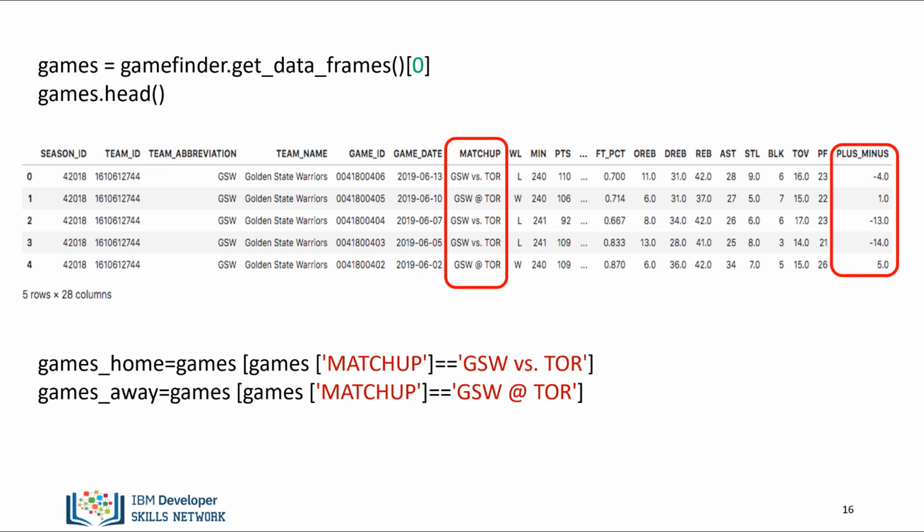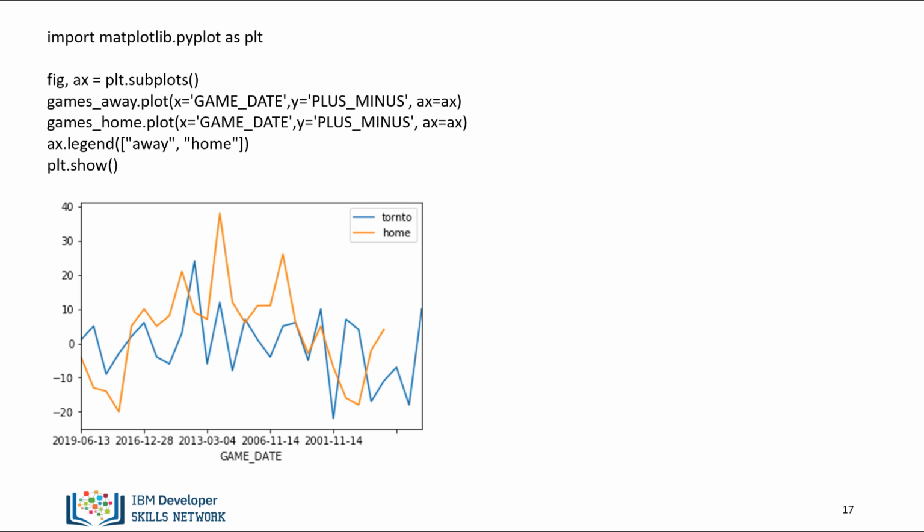We can create two DataFrames, one for the games where the Warriors face the Raptors at home, and the second for away games. We can plot out the plus-minus column for both DataFrames. We see the Warriors played better at home.